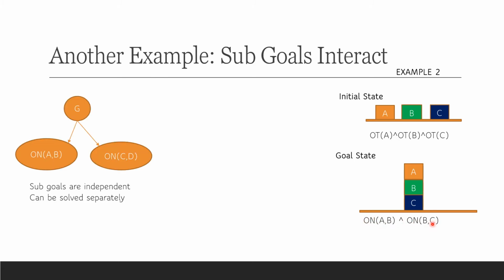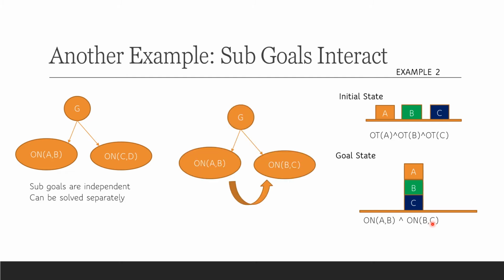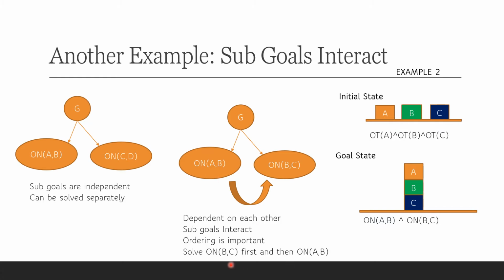And here is exactly where the planning system comes to our rescue. So these are two scenarios. In example one, the sub-goals are independent of each other. Given a total goal to be solved, we can solve these two sub-goals independently. In example two, given a goal G, we cannot solve these sub-goals independently because there is a dependency between the two. The ordering of sub-goals is important here. So this is the place where the planning system plays a very important role.